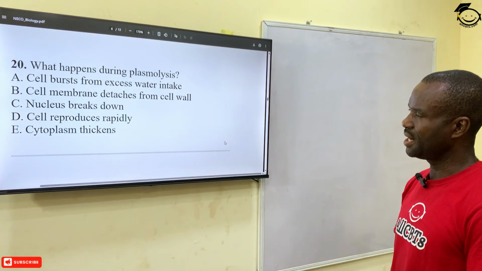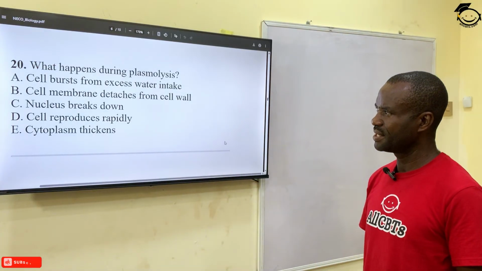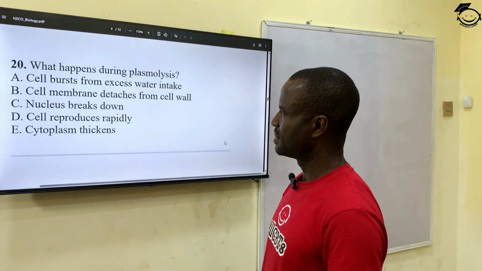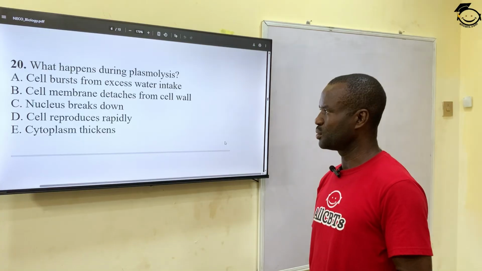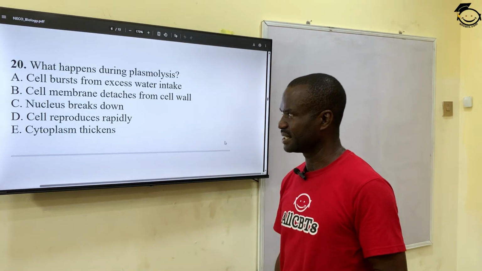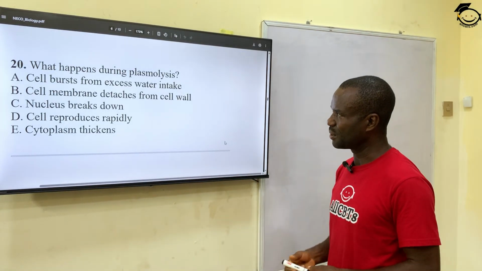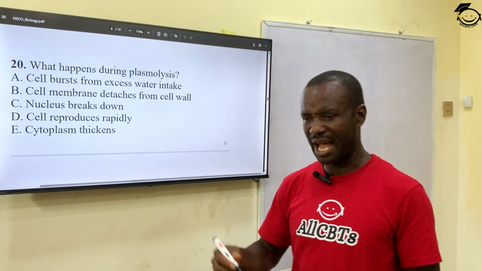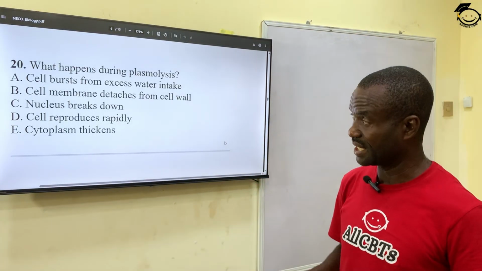All right, question 20 says, what happens during plasmolysis? A. Cell burst from excess water intake. B. Cell membrane detached from cell wall. C. Nucleus breakdown. D. Cell reproduce rapidly. And E. Cytoplasm taken. The correct answer is B. Cell membrane detached from the cell wall. Plasmolysis is simply when you drop a cell inside a hypertonic solution. A hypertonic solution means a solution that is more concentrated than the cell.